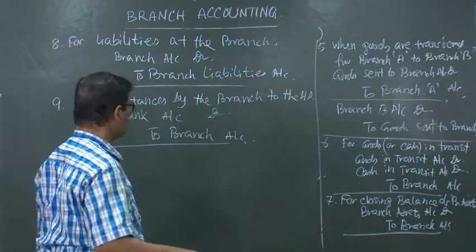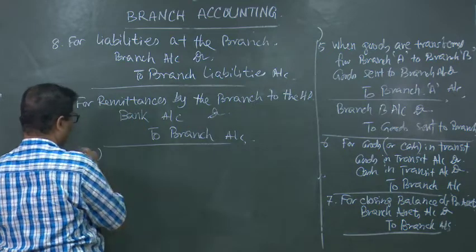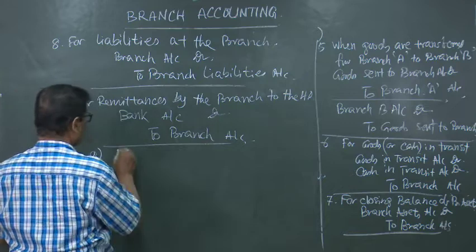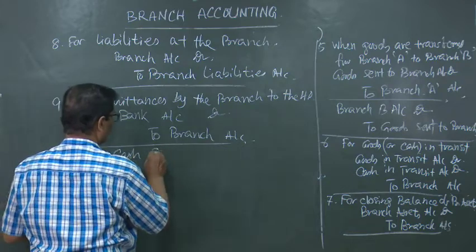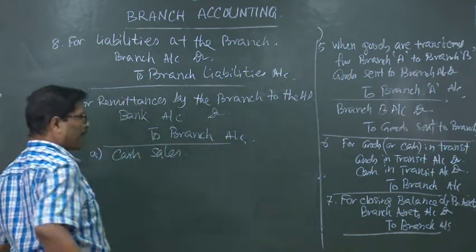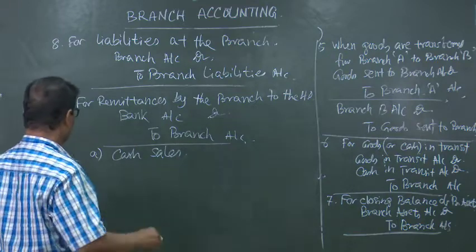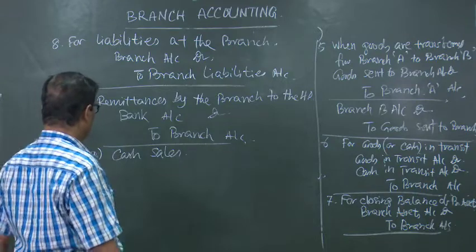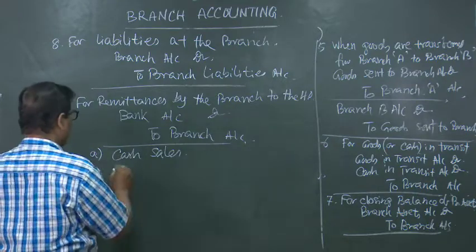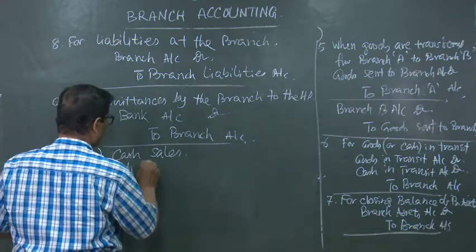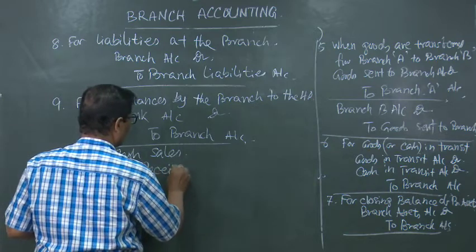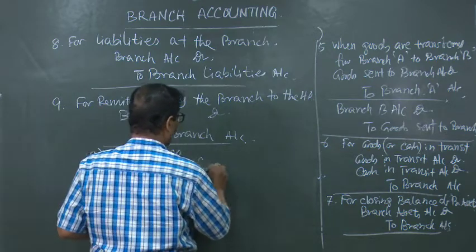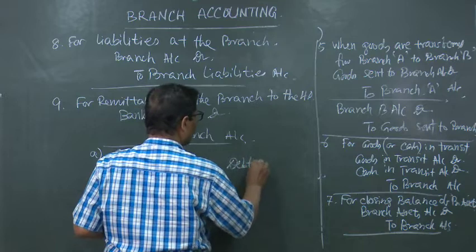What are the sources? Number 1, cash sales. Cash sales at the branch will be there. B, cash received from debtors will be there.